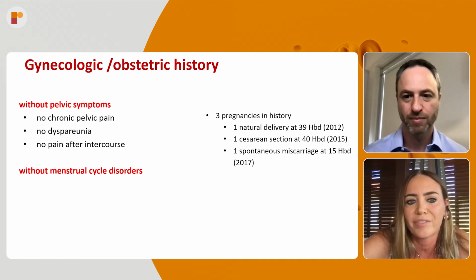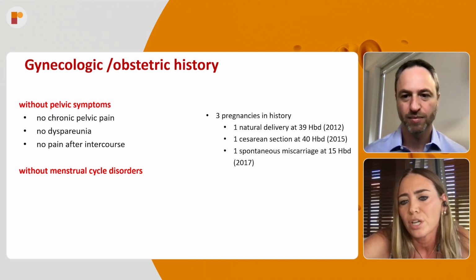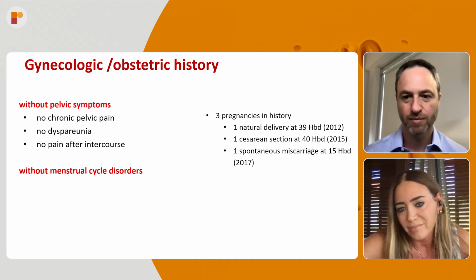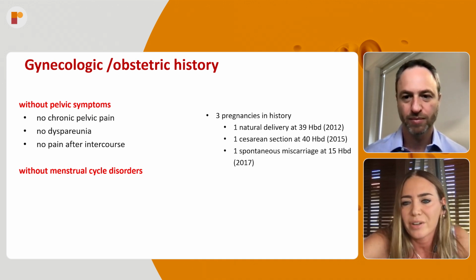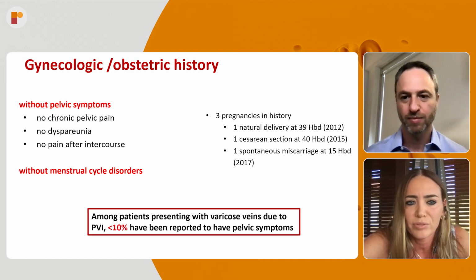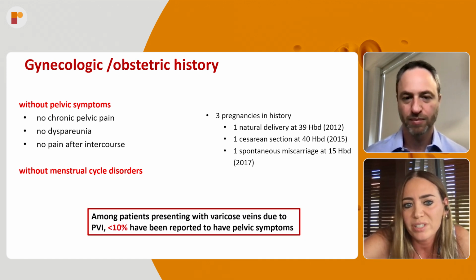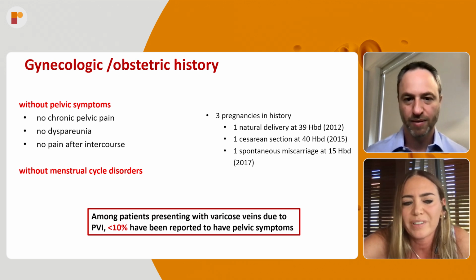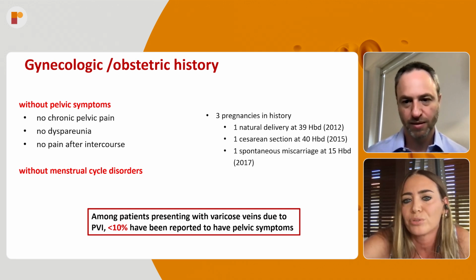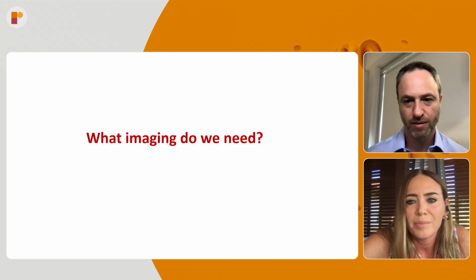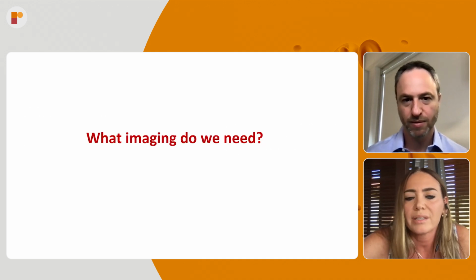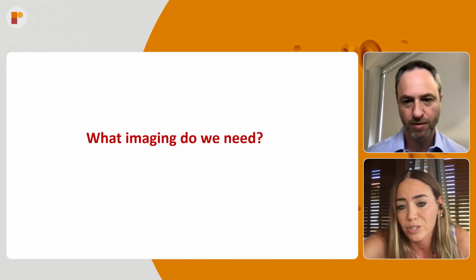She also didn't have any menstrual cycle disorders, which may be present where the patient has varicose veins in the pelvic region. We also have to remember that among patients presenting with varicose veins due to pelvic vein incompetency, based on the studies, less than 10% have been reported to have pelvic symptoms. Based on Gibson's studies, even less, 6% of patients.